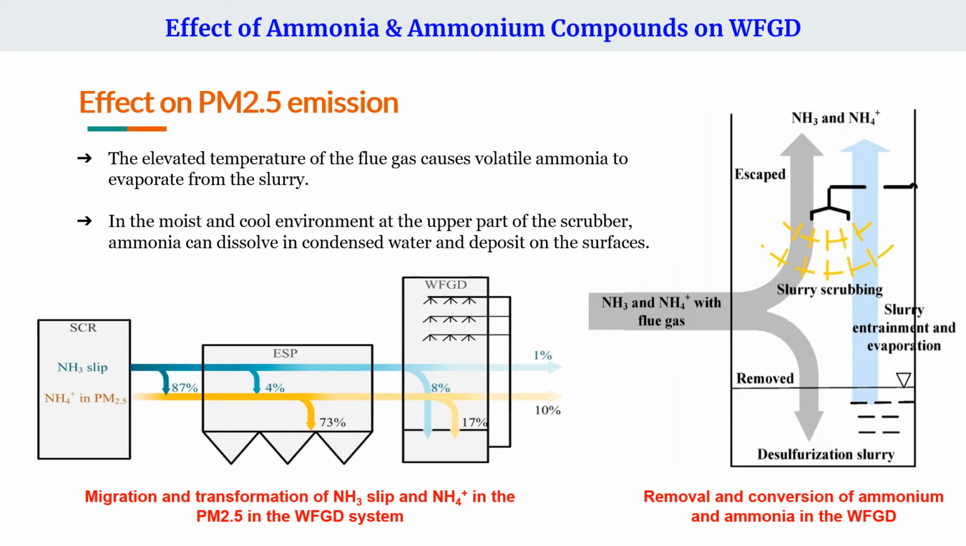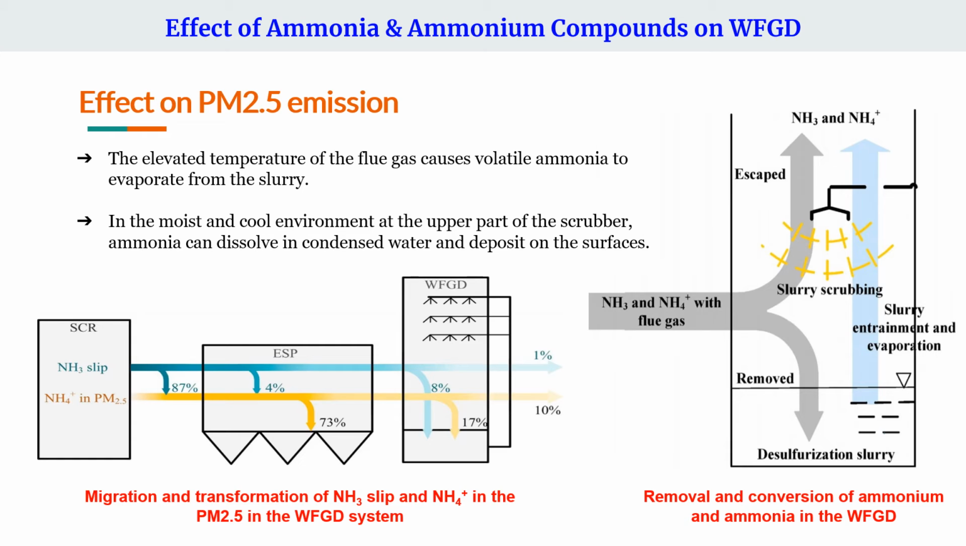Ammonium removal efficiency by the WFGD was measured by scientist T. Cheng at 62.8%. NH3, due to its water solubility, is effectively absorbed by the slurry, with a removal efficiency of 89.1%. So the increase of ammonia content in the flue gas by the DeNOx system might lead to rising ammonium emission from the FGD in the form of PM2.5.